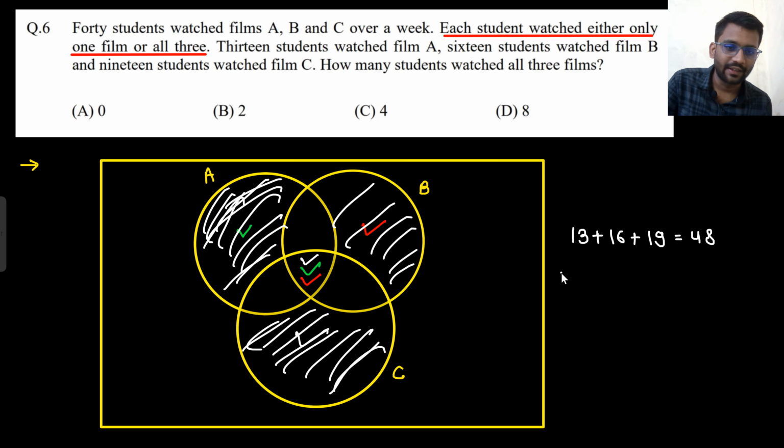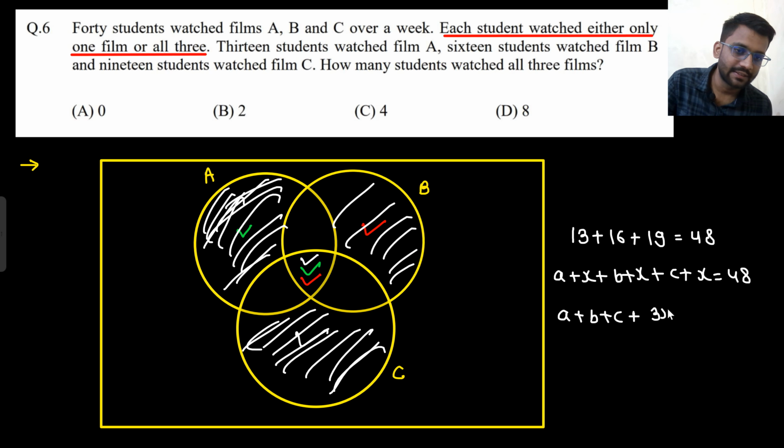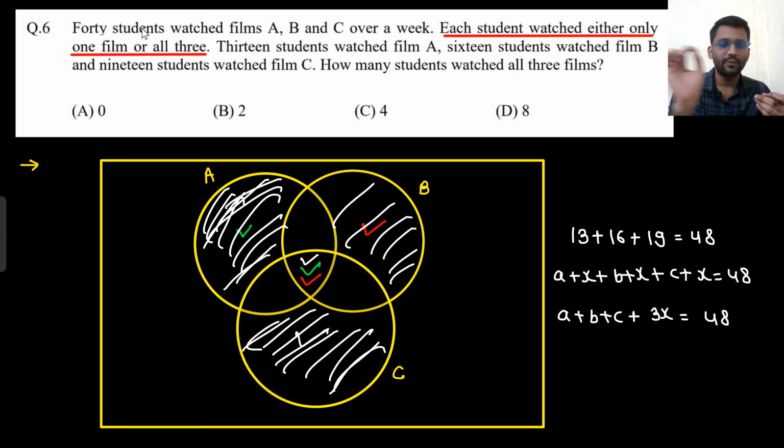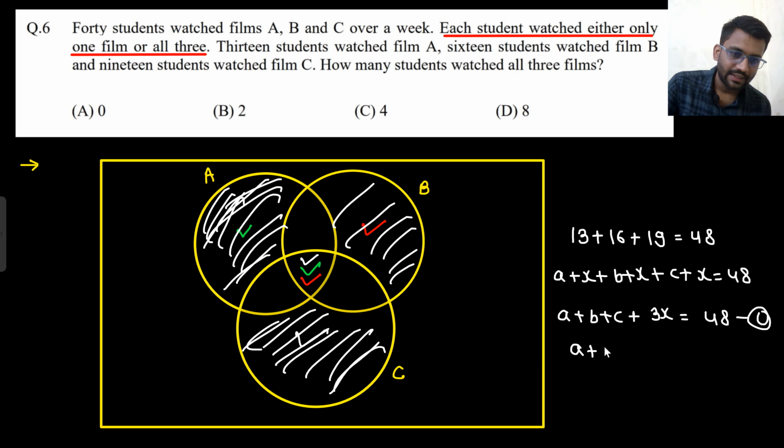Okay, so I can write A plus X plus B plus X plus C plus X is equal to 48. So I would write A plus B plus C plus 3X equals 48. Now can you tell me one thing, what is this 40? There are a total of 40 students and everyone is watching some movie. If you are one of the 40 students, you are watching at least 1 movie or 3 movies. It's not that you are not watching any movie. So this is equation 1. Can you say that A plus B plus C plus X would be 40?